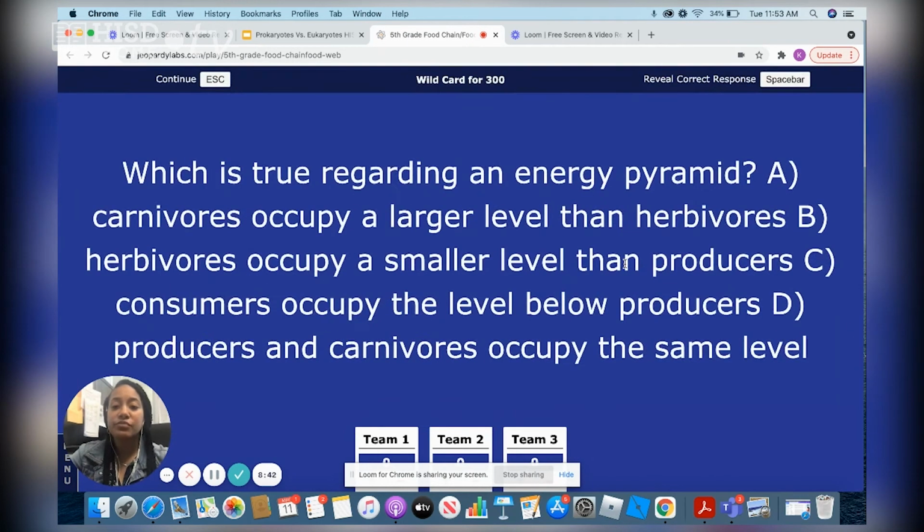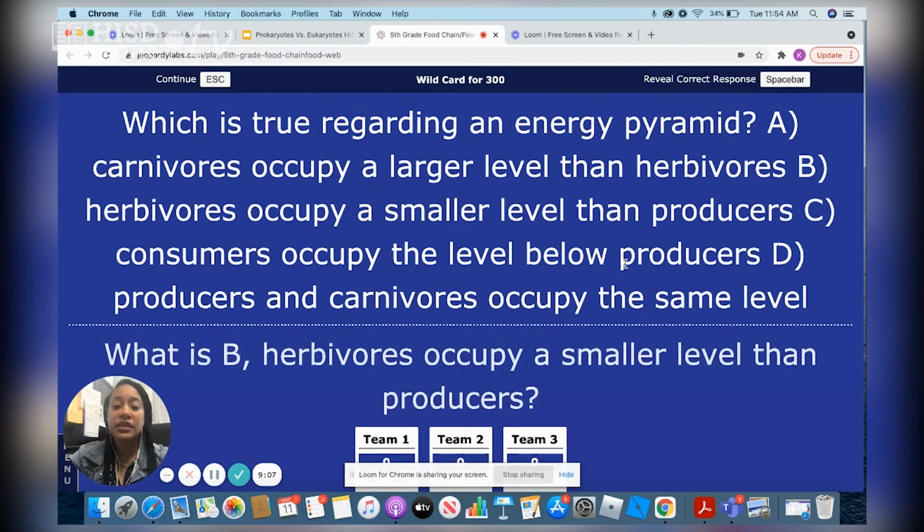Wild card for 300. Which is true regarding an energy pyramid? A, carnivores occupy a larger level than herbivores. B, herbivores occupy a smaller level than producers. C, consumers occupy the level below producers. Or D, producers and carnivores occupy the same level. So we're looking for the true statement. Yes, the statement that is true in this one is B. Herbivores occupy a smaller level than producers.